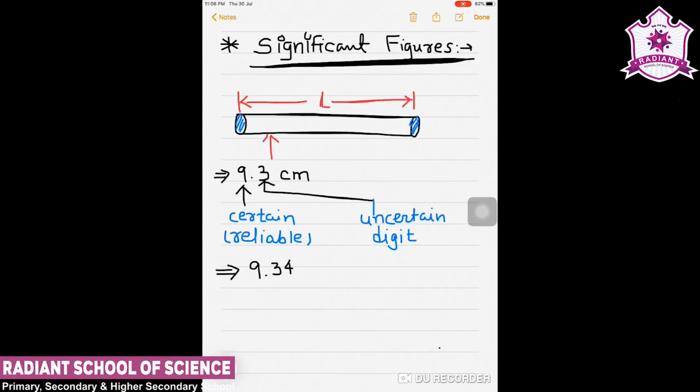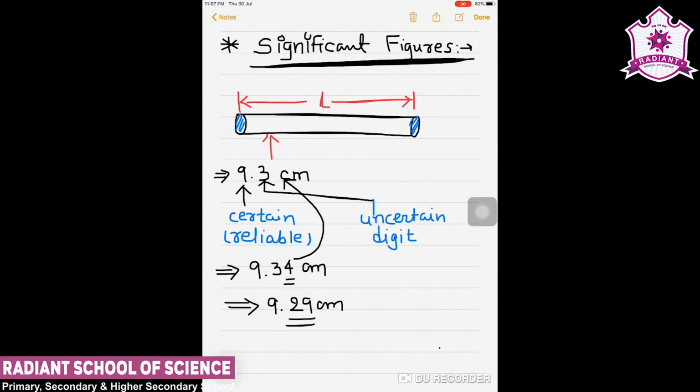So suppose if I measure it with vernier calipers, I may get number like 1.34 centimeter. Now this digit 4 is missing in this calculation, or it may be, this is my result, but suppose if this result is say